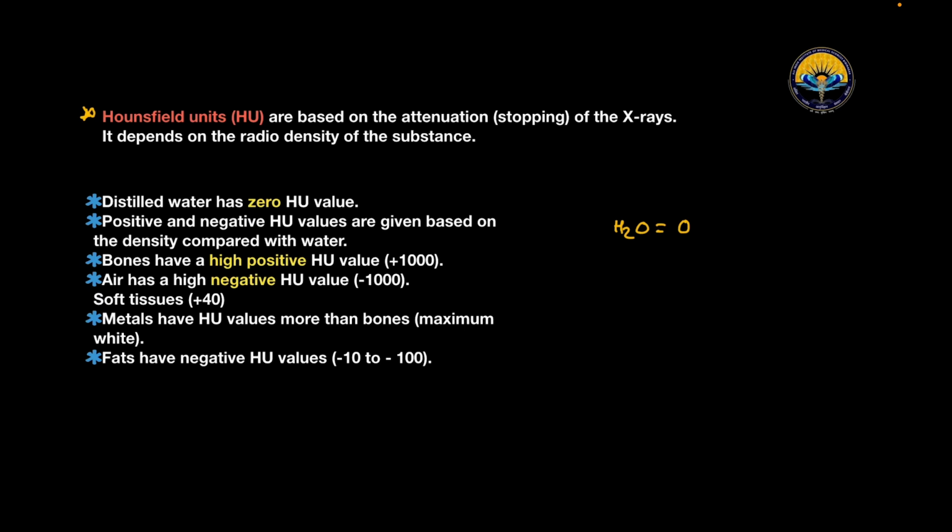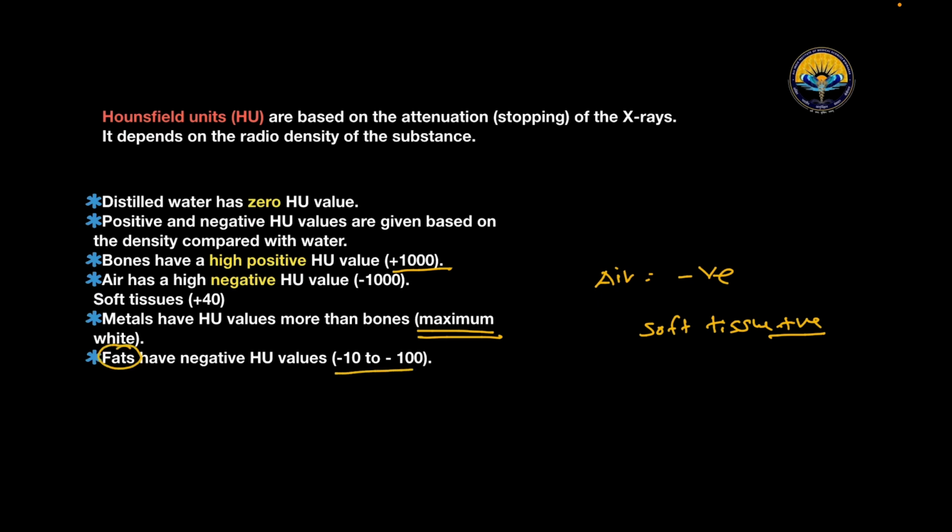Bones have a high positive HU value, about plus 1000 HU, and air has a negative HU value of about minus 1000. Soft tissues have positive HU values of about plus 40, while metal has HU values more than bones, that is maximum white. Fat has a negative HU value, approximately minus 10 to minus 100 HU.